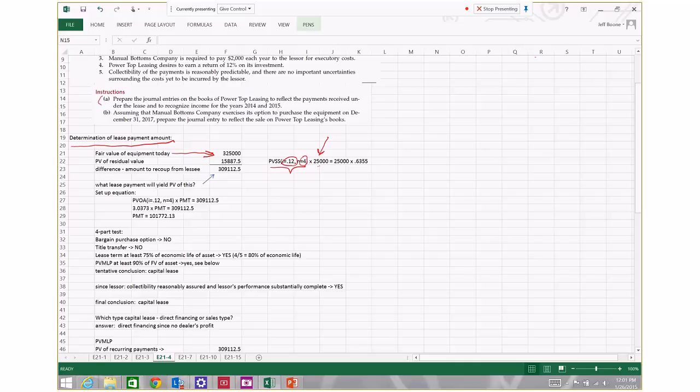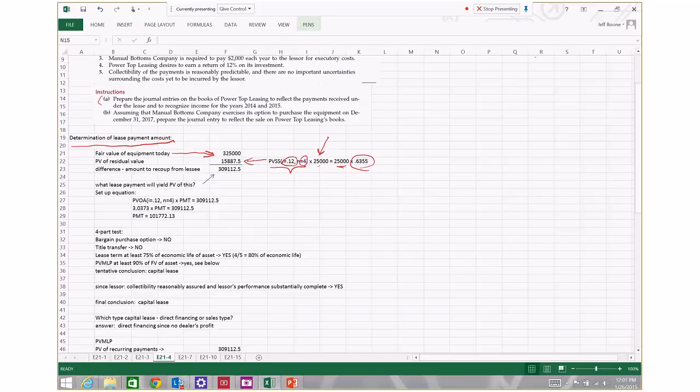So you either use your present value calculator or you flip to the tables in the textbook and you find that the present value of a single sum factor, i equal to 12%, n equal to 4, is 0.6355. Multiply the 0.6355 times the $25,000 residual value at the end of the lease term, and what you have is the present value of the residual value.